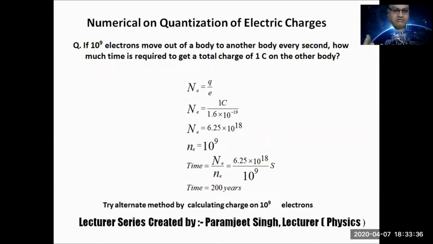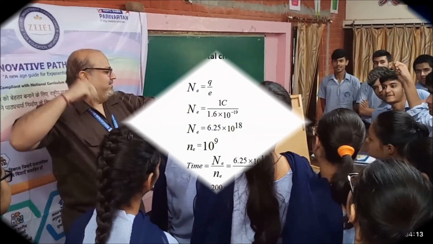Whether ionization, there also is transfer of electrons. Suppose sodium chloride ionizes into sodium ion and chloride ion. What happens? One electron from the outermost orbit of the sodium is transferred to the outermost orbit of the chlorine. Octet is completed, but the balance of neutron, proton and electron is disturbed. So sodium becomes positively charged and chlorine becomes negatively charged. So there is an electrostatic force of attraction between sodium ion and chloride ion.